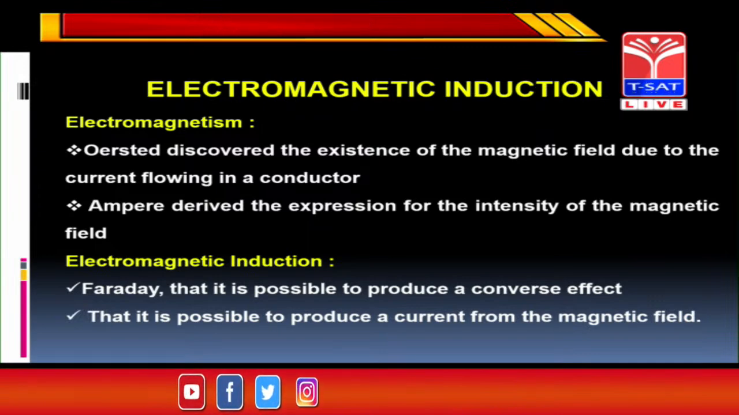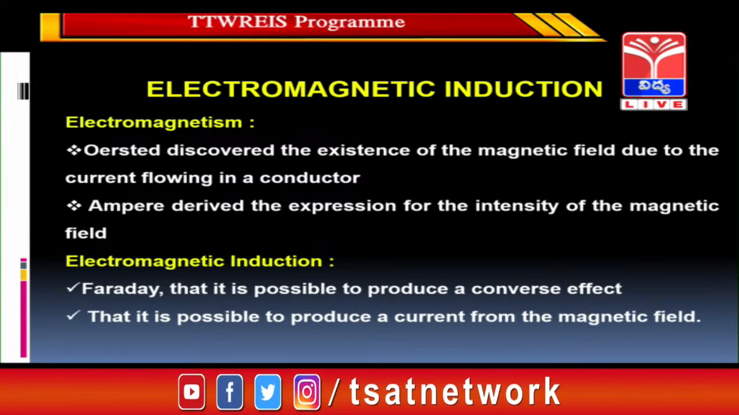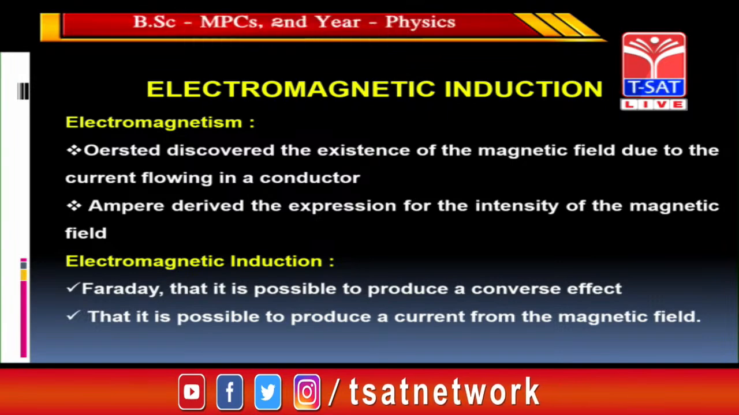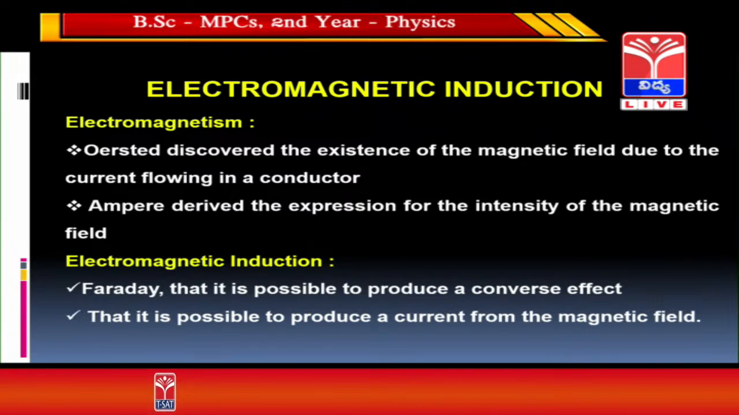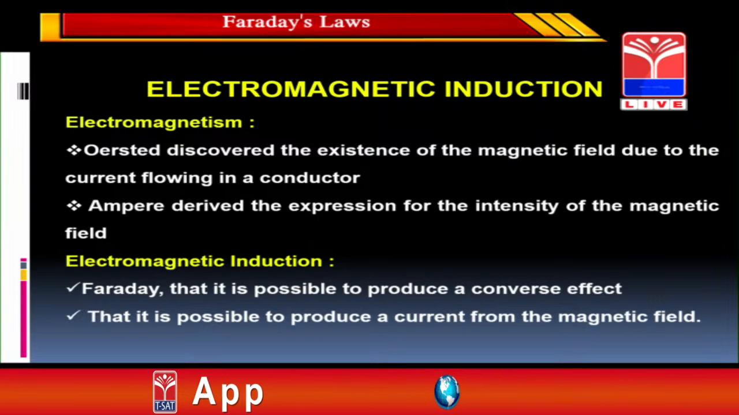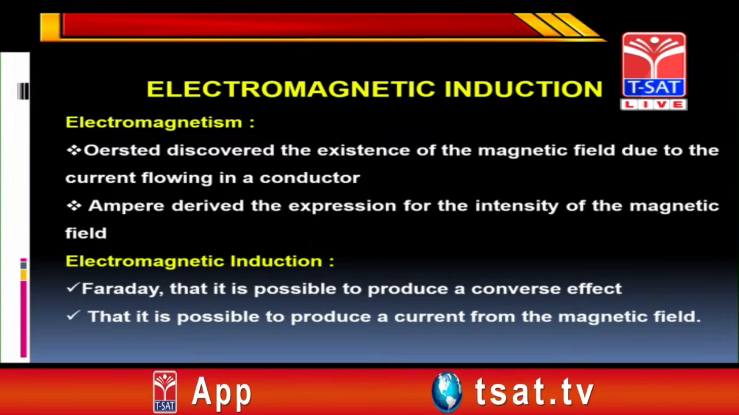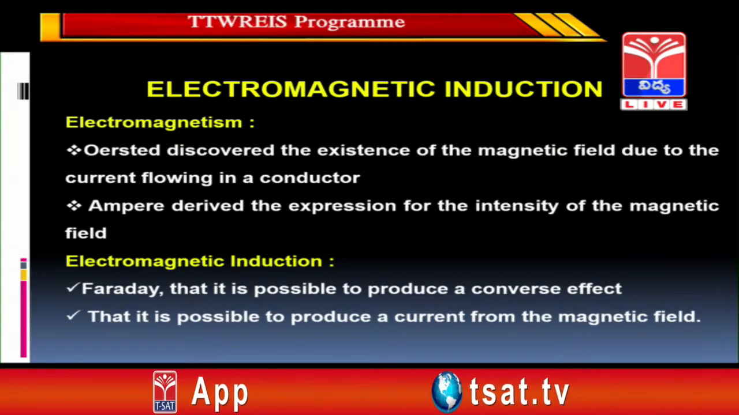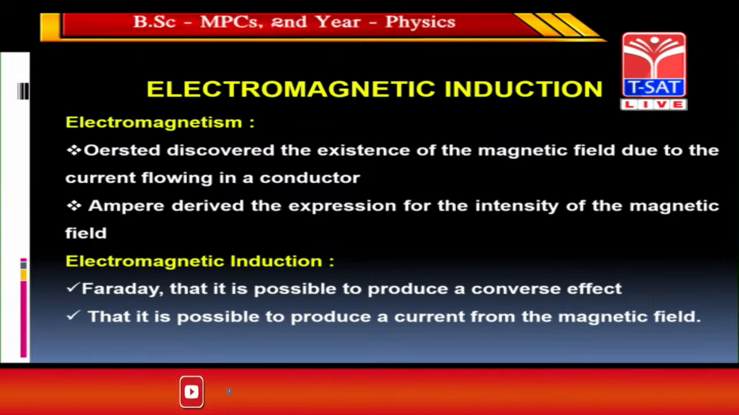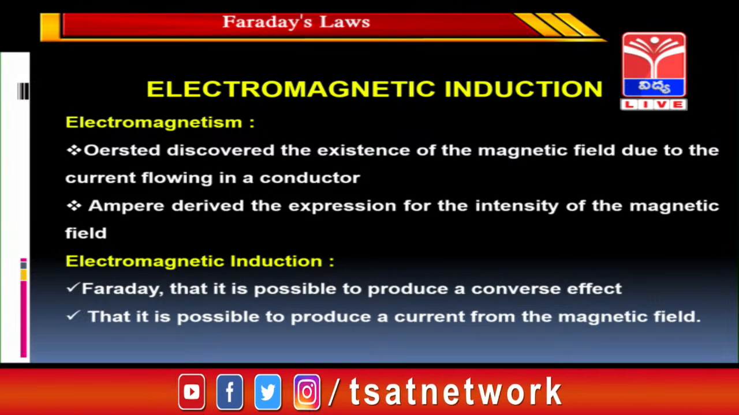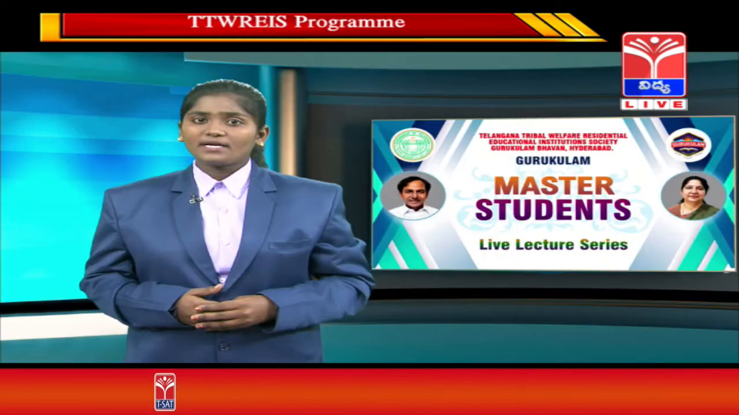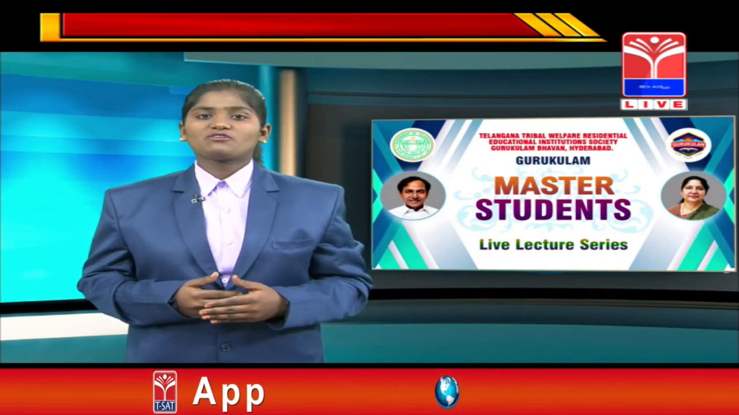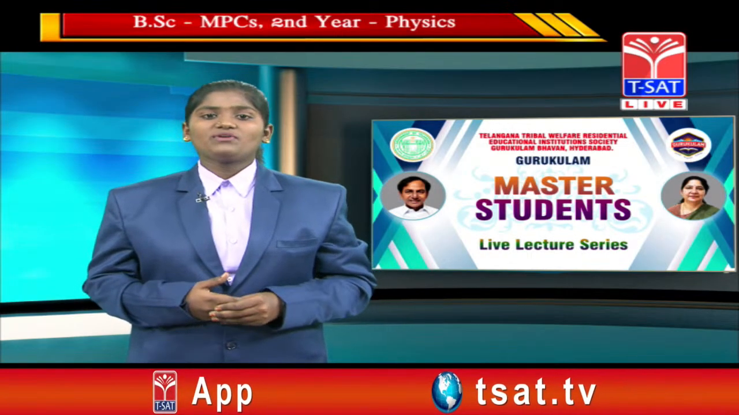Then Oersted observed that there is an inducement of magnetic field because of a current carrying conductor. But Oersted did not tell how much magnetic field is induced because of a certain current. Then Ampere, also a scientist, derived the expression for the intensity of the magnetic field.